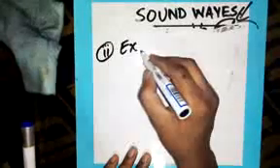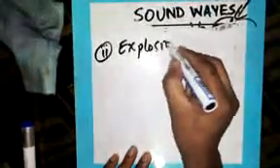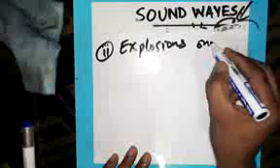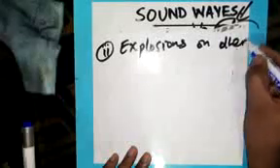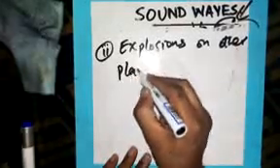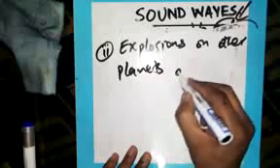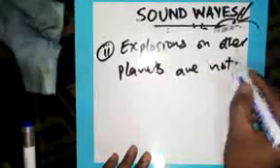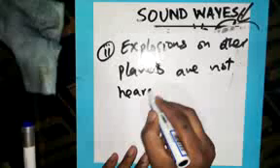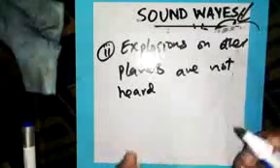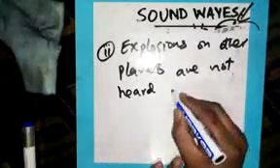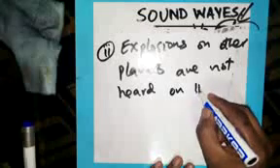Example 2: explosions on other planets are not heard. You cannot hear an explosion on another planet when we are on the Earth.